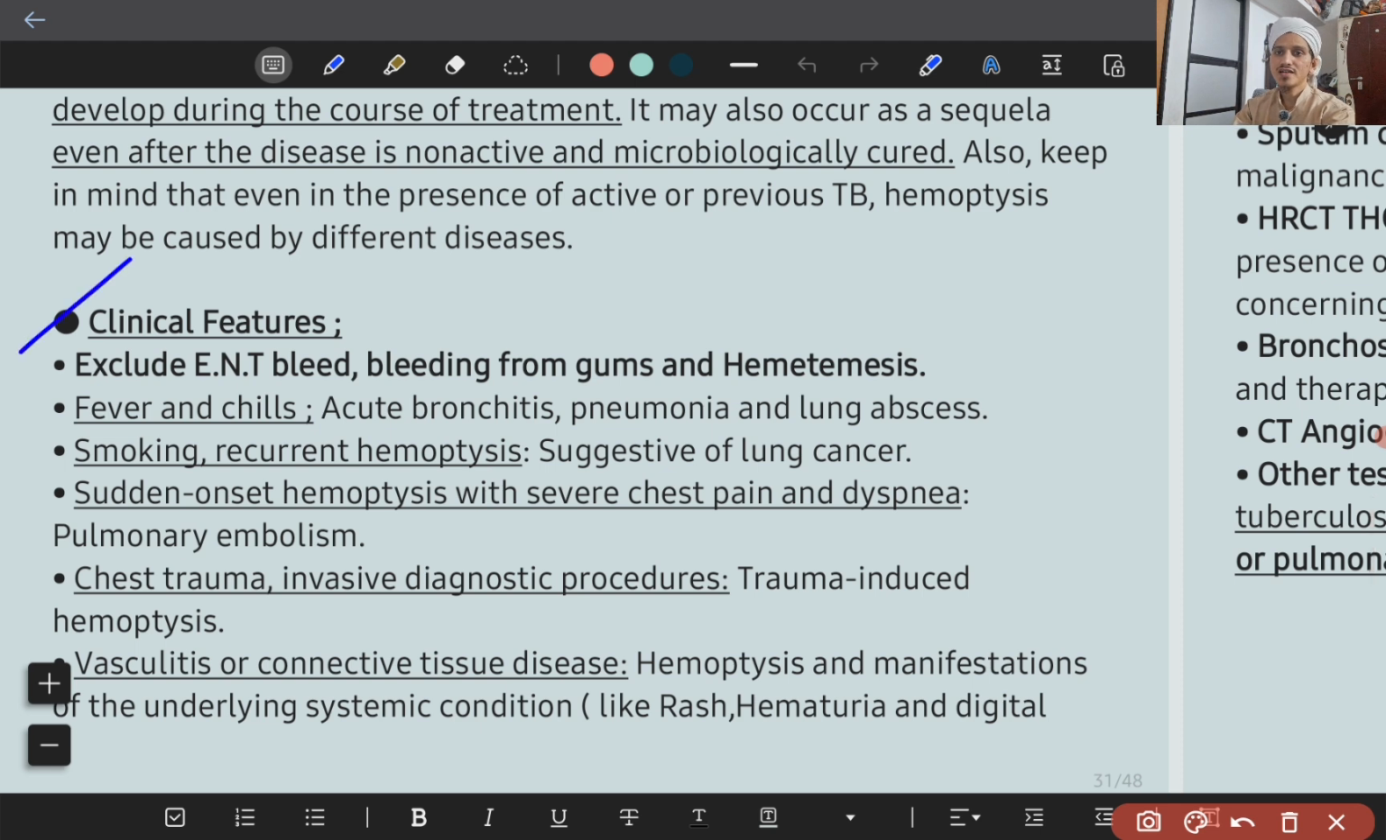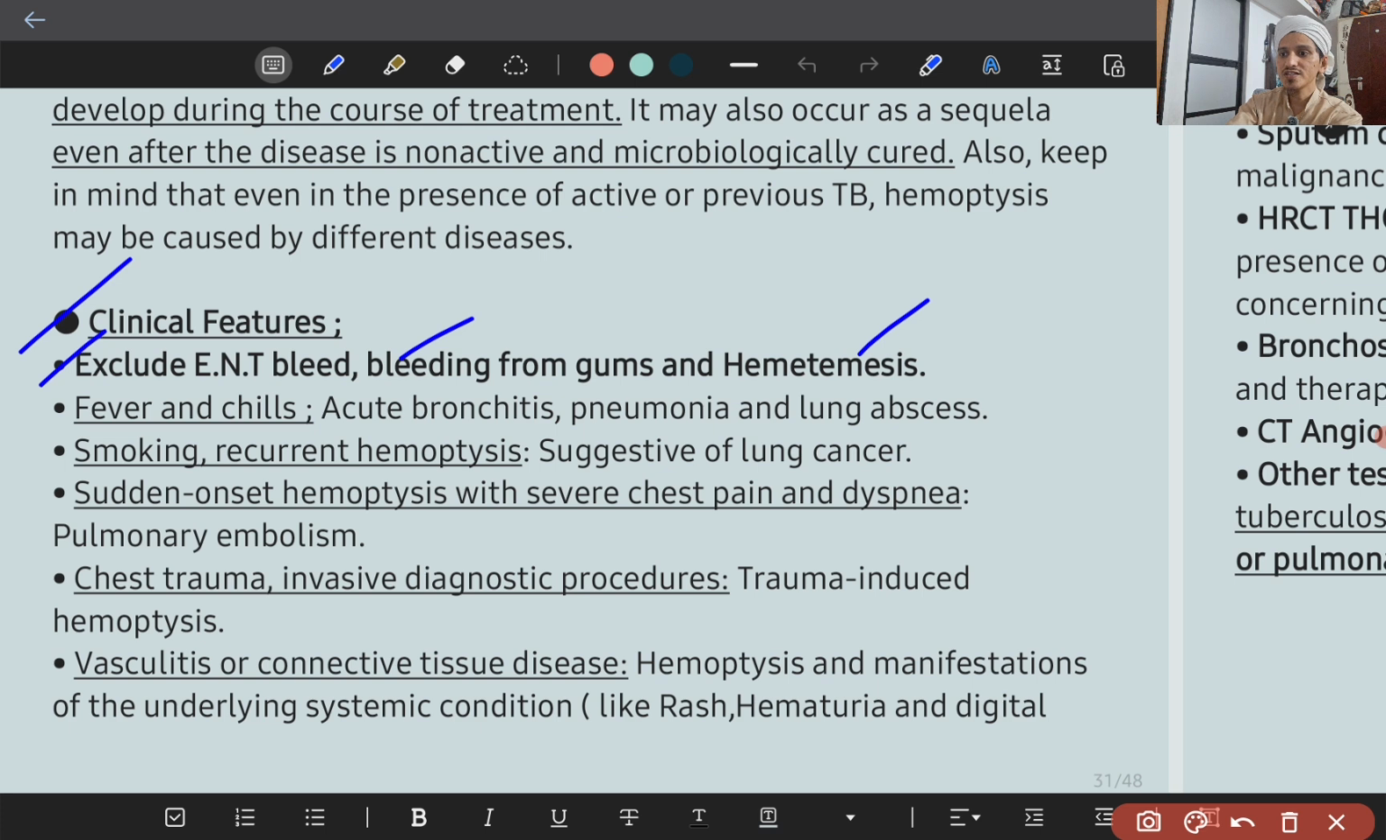So there will be blood along with sputum. So first what you do, you exclude any ENT bleed, ear, nose, throat bleed due to some upper respiratory infection, sinusitis, rhinitis, pharyngitis. So exclude that. Then bleeding from gums and hemoptysis, vomiting of blood. These three you should exclude. So bleeding from ENT causes, bleeding from gums, and vomiting. So you will have food particles when you vomit blood. Okay, that's how you differentiate.